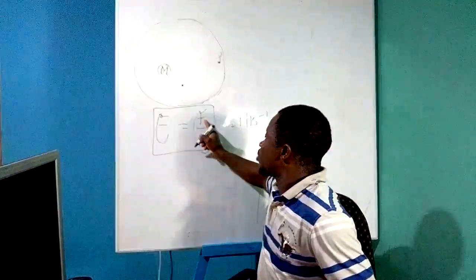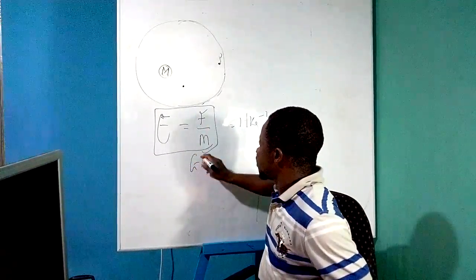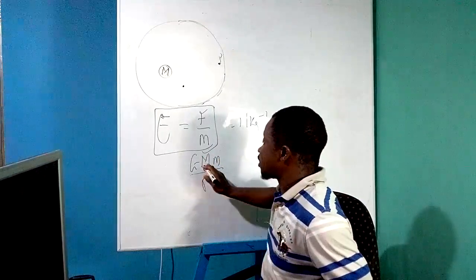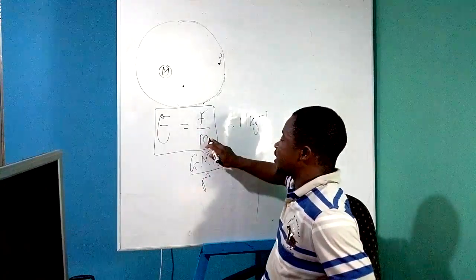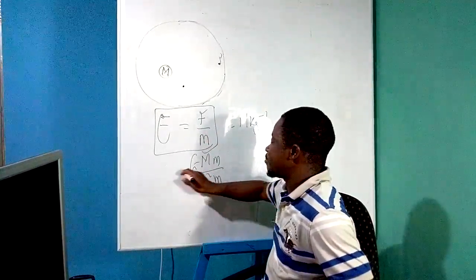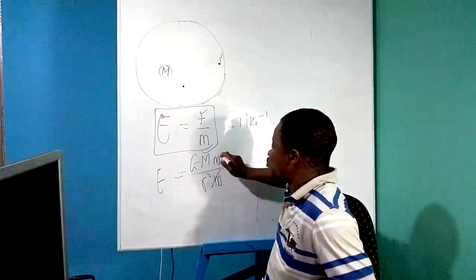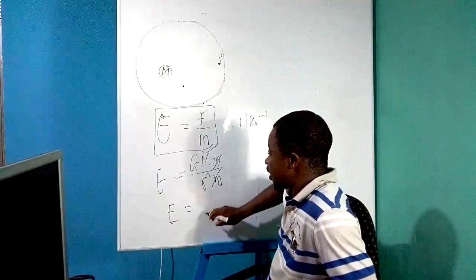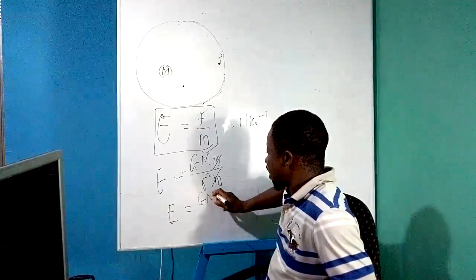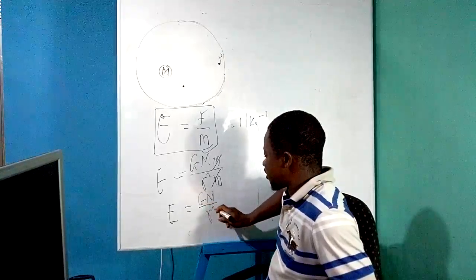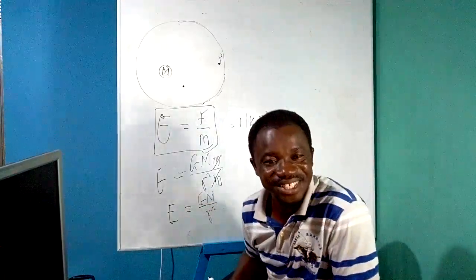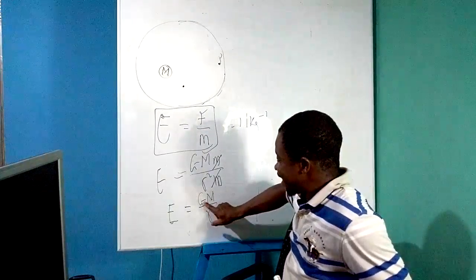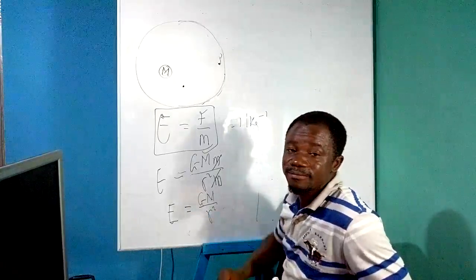Okay, but you know the value of F is G capital M small m all over R squared. That's the value of the force F. So when we divide it by m to give us E, this m will cancel this m. So finally, the gravitational field intensity E is given by G capital M over R squared. Funny, right? The gravitational field intensity E is given by G capital M over R squared.